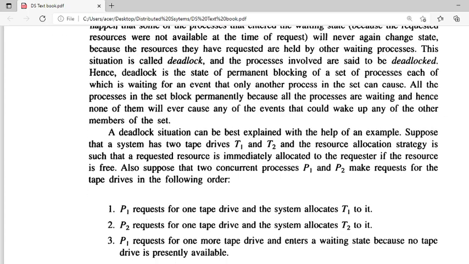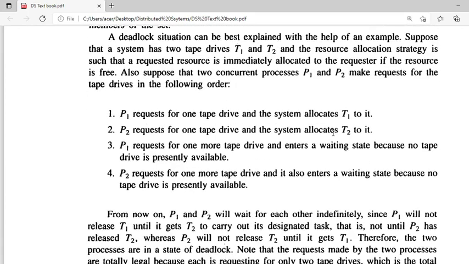Let us see this deadlock situation with an example. Suppose that a system has two tape drives, T1 and T2. This is a resource, and there are two units of that resource.